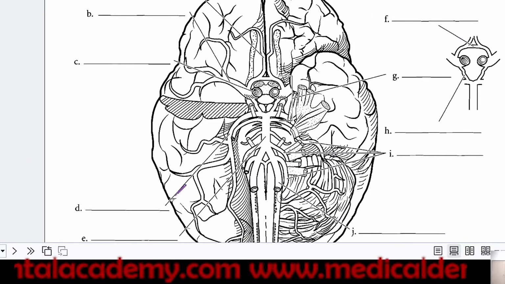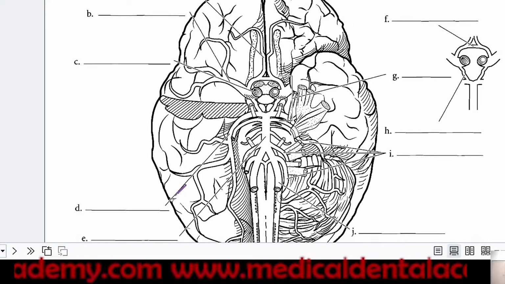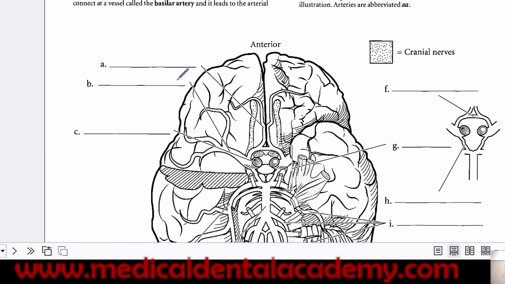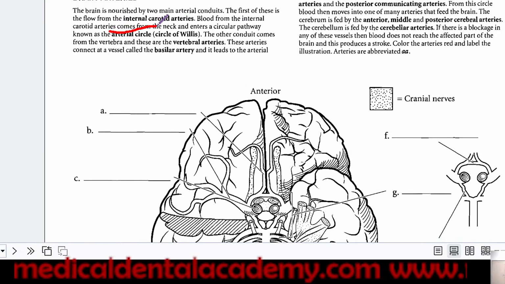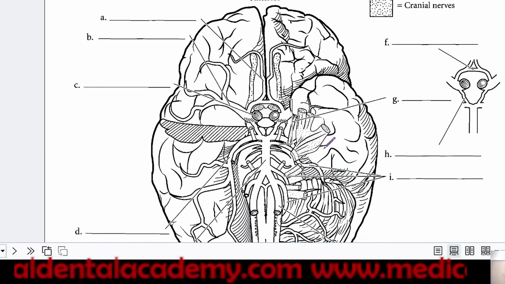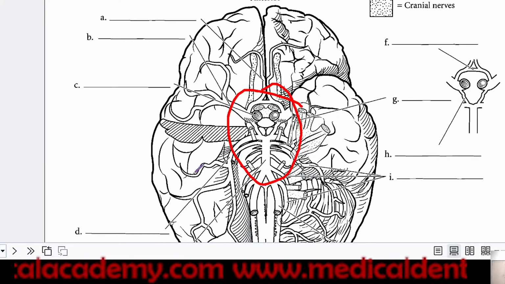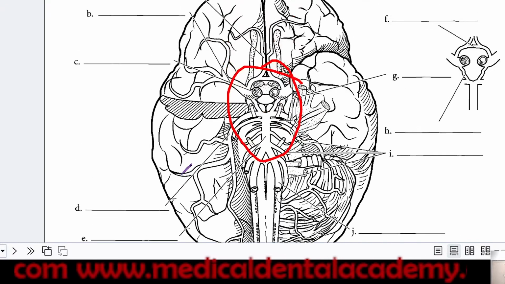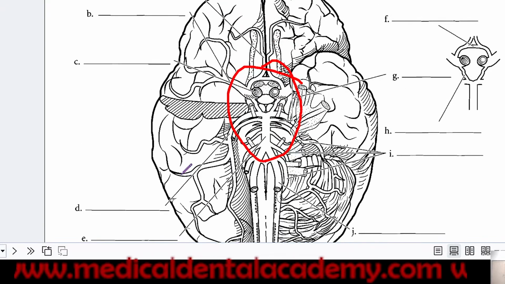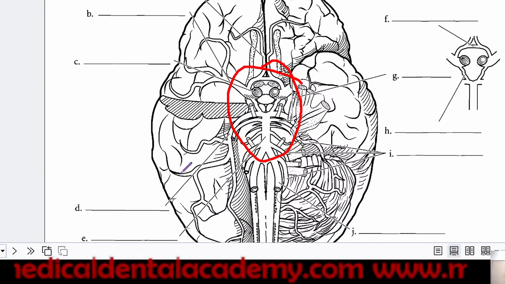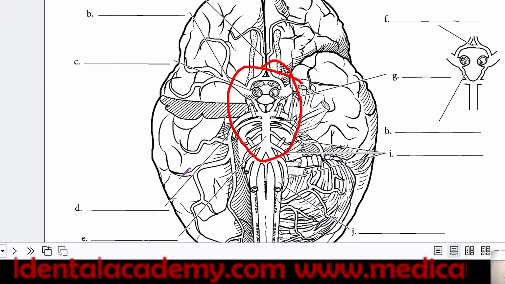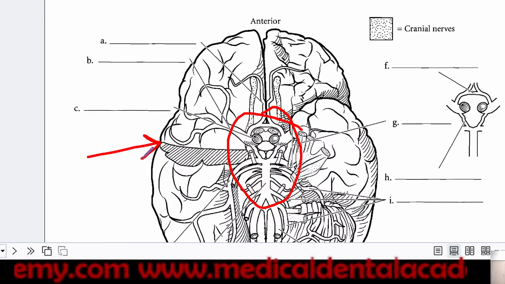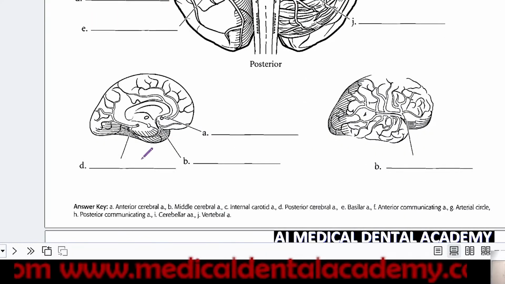Now, arteries in the brain. You can see there are many arteries. Occipital arteries will be there, then circle of Willis will be there. This is important. Here they will form a circle of Willis. So you have to label all these arteries. Which artery is anterior to other, which artery is posterior to other, which is superior to other. All these things will be easy when you go with this labeling.